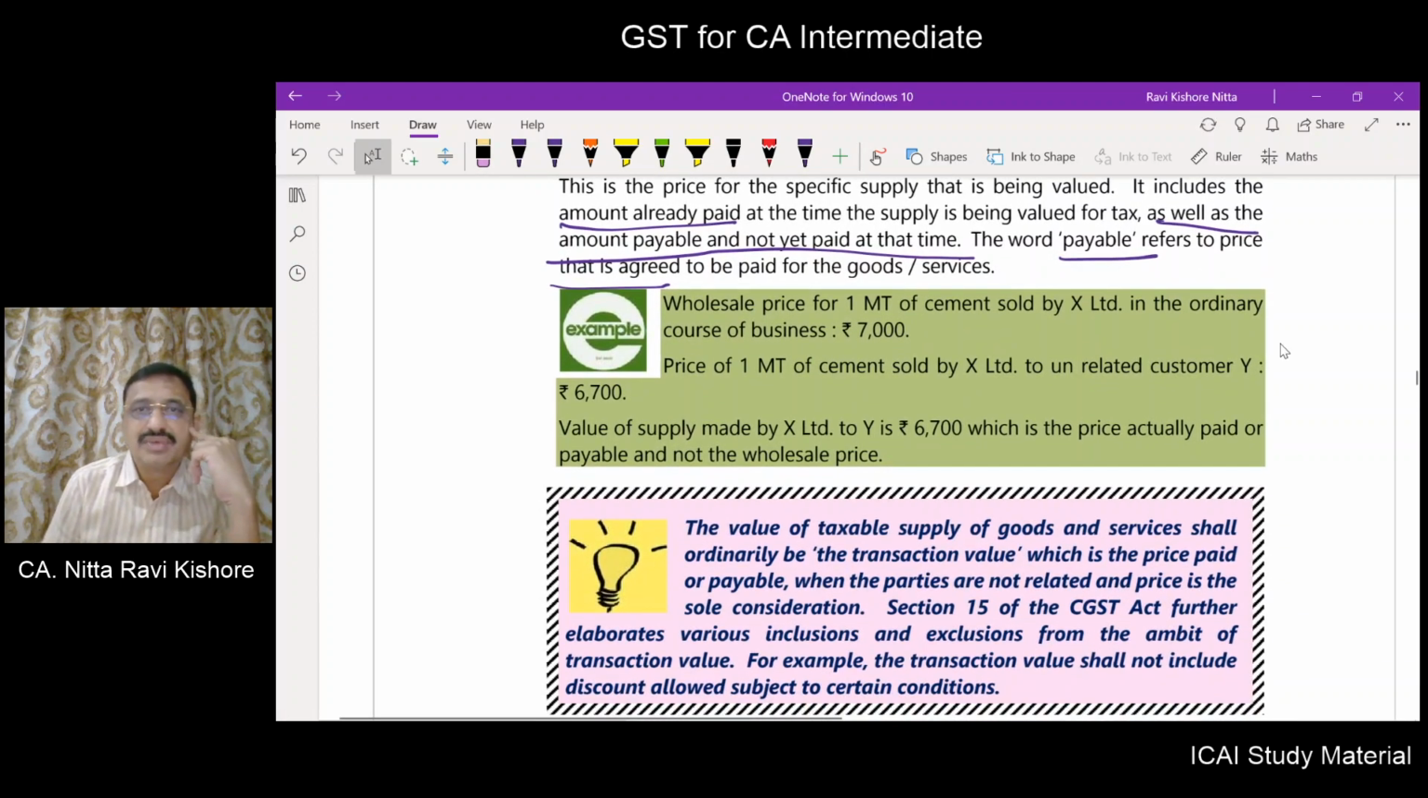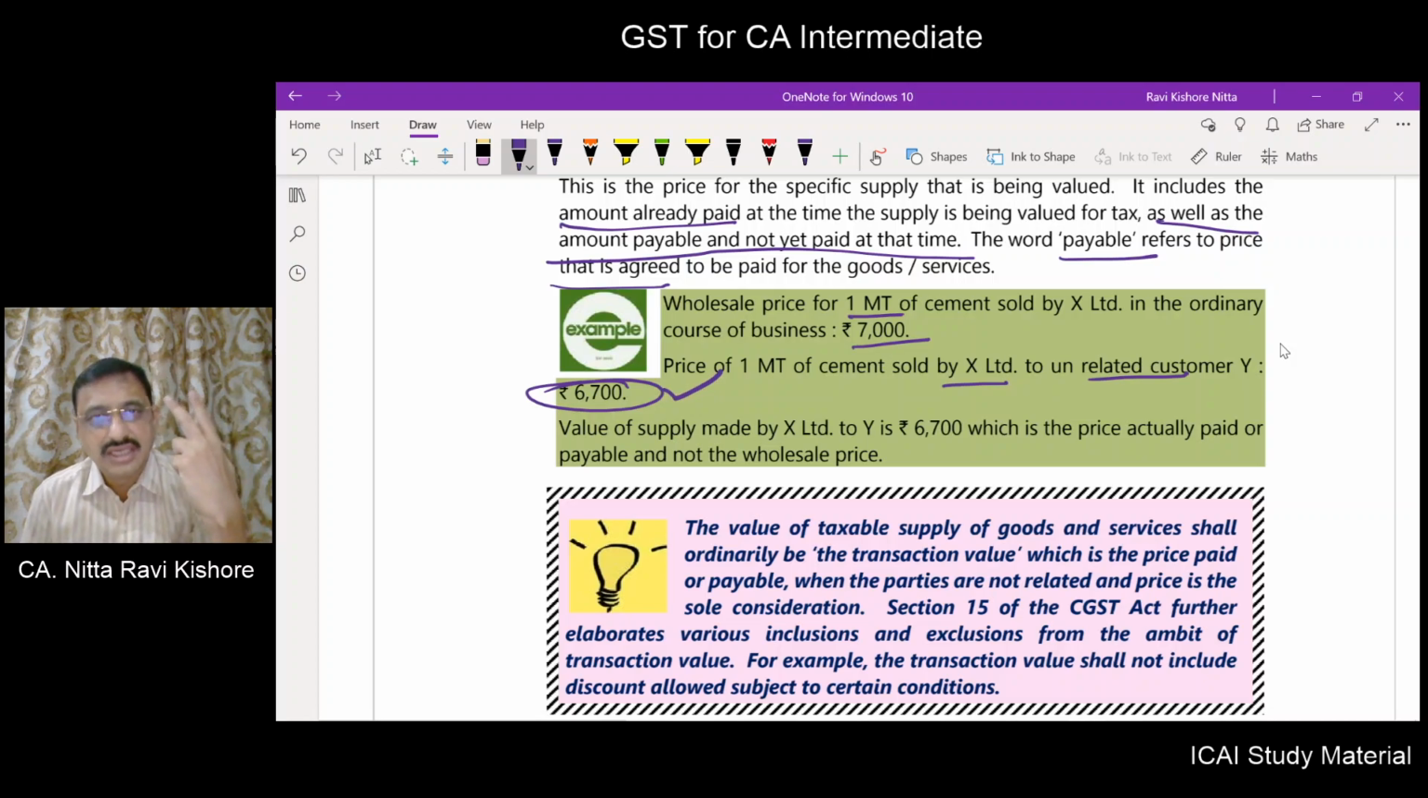Suppose the wholesale price of 1 metric ton of cement sold by X Limited in the ordinary course of business is 7,000. The price of 1 metric ton of cement sold by X Limited to an unrelated customer is 6,700. Now, what is the value of supply? 6,700 is to be taken because the transaction is between unrelated parties and the price is the sole consideration. Right?